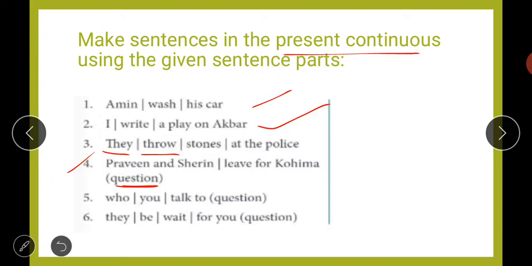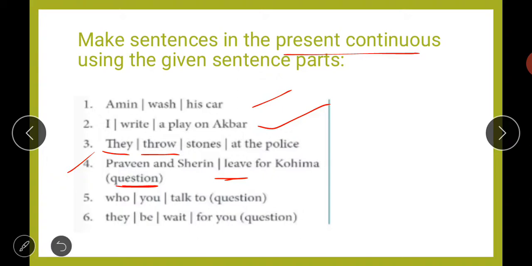Leave is a verb here, and we will use ing along with this verb. But here we are going to form a question, so the helping verb should come at the starting of the sentence. So what will be the sentence, students? Any guesses? The sentence will be like, are Parveen and Shreen leaving for Kohima?